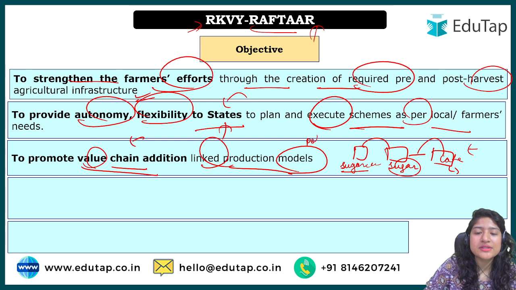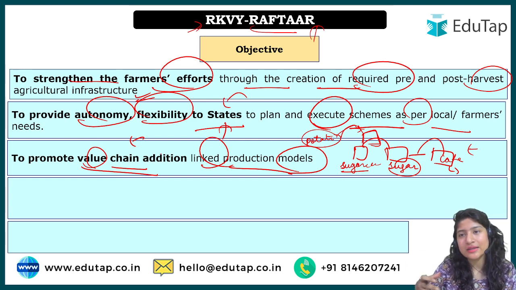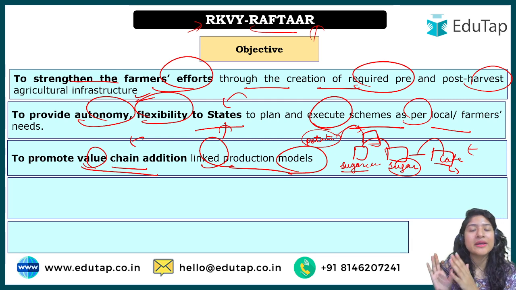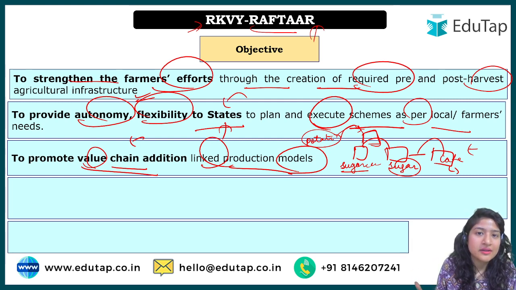Similarly, if you buy potato, it is somewhere around 20 to 25 rupees a kg, on average. But if you buy chips for 10 rupees, or 20 rupees, do you get 1 kg of potatoes inside it? No, right? That is the meaning of value chain addition, and it is going to fetch the agri entrepreneur more money. And if they are making profit, of course they would need more raw input, so the demand for farming inputs and raw material will increase, and the farmer will then have more profit.